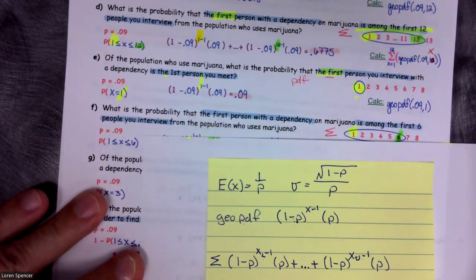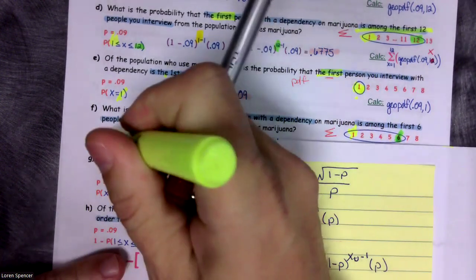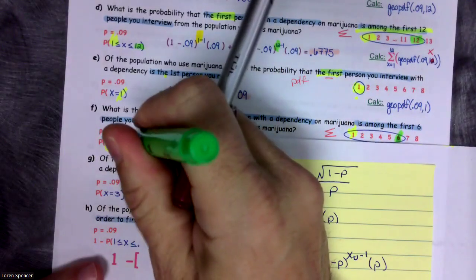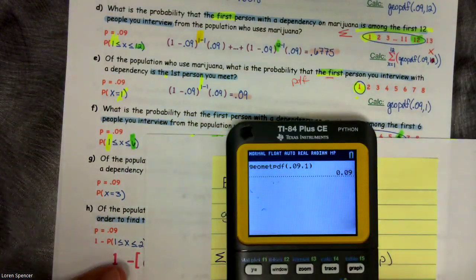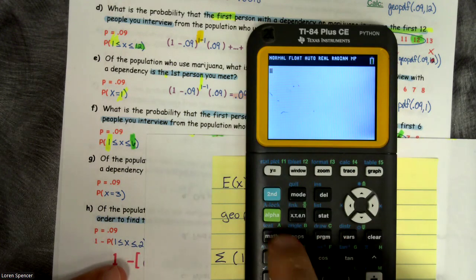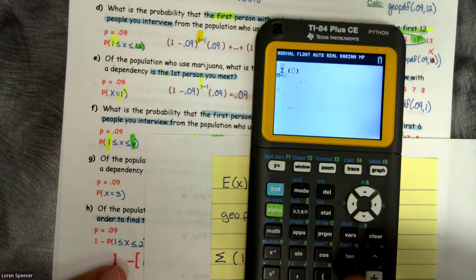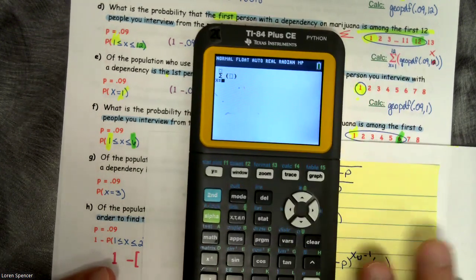So when I'm writing this, this is 1, and this is 6. All right. So let's go ahead and run this thing. So I have math, drop down to summation, X TO N. Well, what was the lower value I circled?